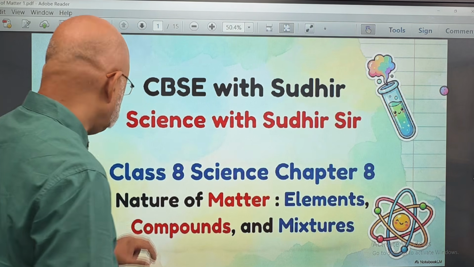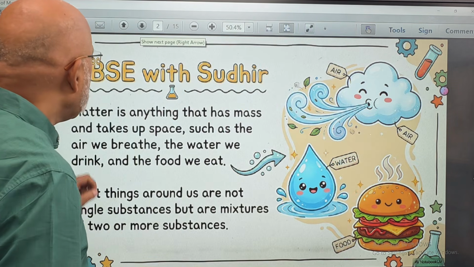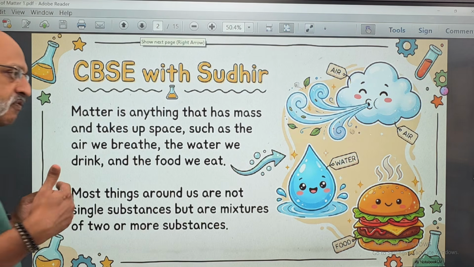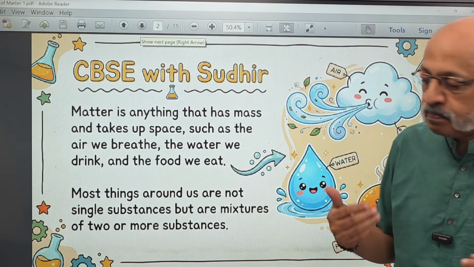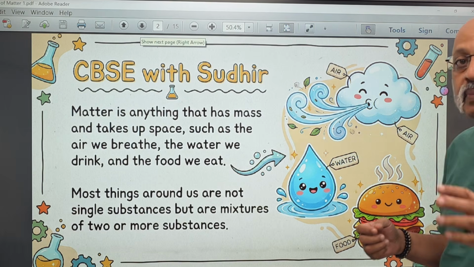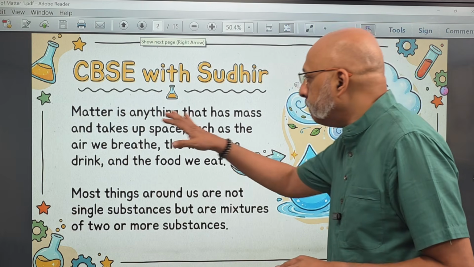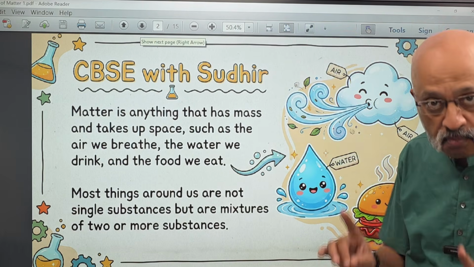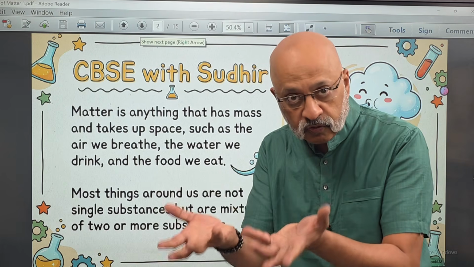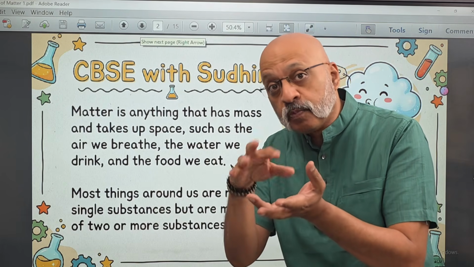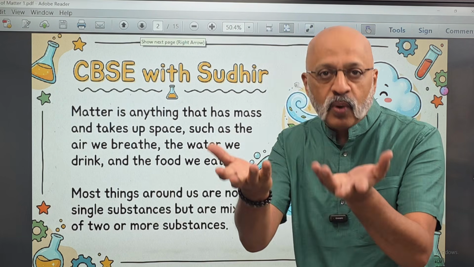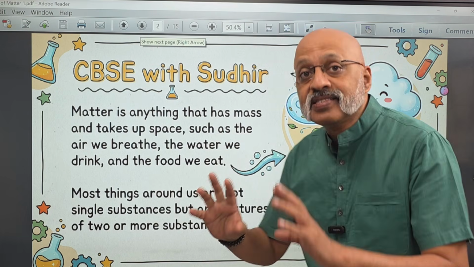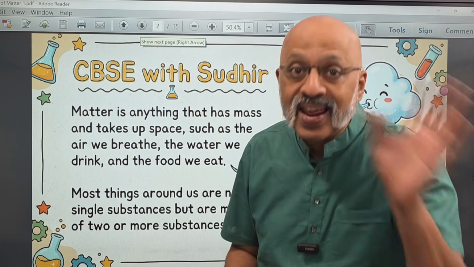Let's get started. Now, what exactly is matter? We discussed that in the early chapters of science also, but let's do a quick recap. Matter is anything that has mass, as in kuch wazan hai. I wouldn't say weight, because weight is also linked to gravity, right? But mass, essentially the way we understand it, and takes up some space. So it could be anything.